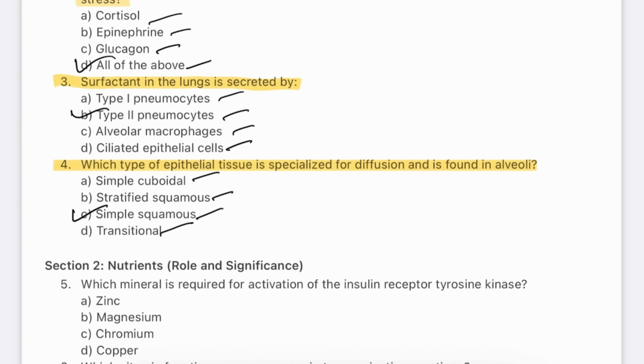Simple squamous. Simple squamous epithelium consists of flat, thin cells ideal for gas exchange. It lines the alveoli of the lungs, enabling oxygen and carbon dioxide to diffuse easily. It also lines blood vessels, endothelium, and body cavities. The minimal thickness facilitates rapid diffusion across the membrane.